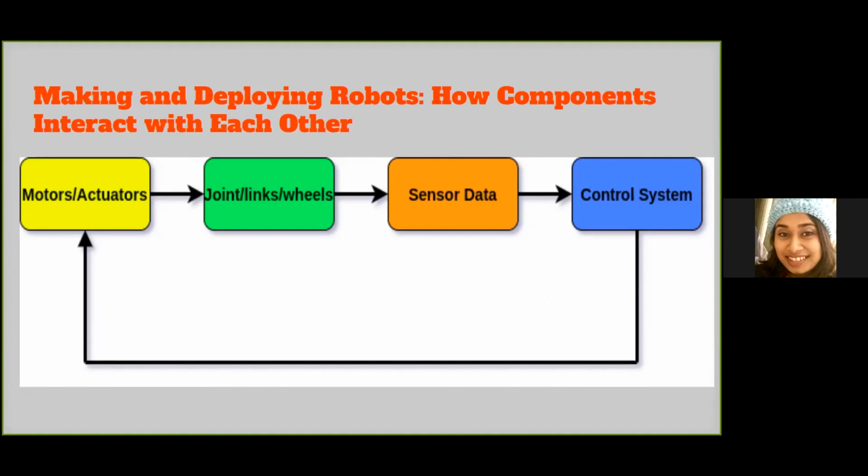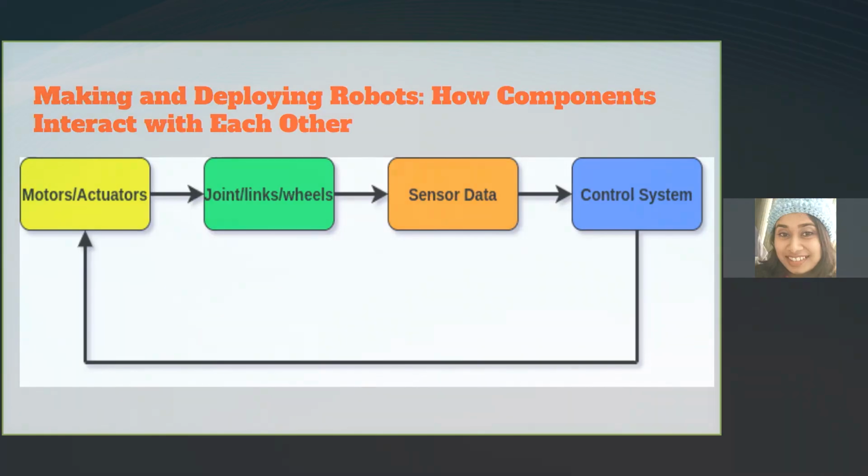Suppose the rover sees that there is a crater right in front of it. Its control system, or its software, will tell its motors to move in a particular way to avoid the crater, or simple obstacle avoidance. The motors then relay the information to the joints and/or the wheels, and the loop ends with the sensor collecting further information to determine whether or not the crater has been avoided. That's basically how it operates.